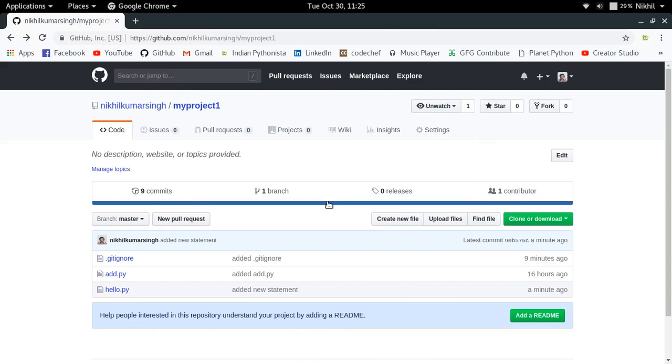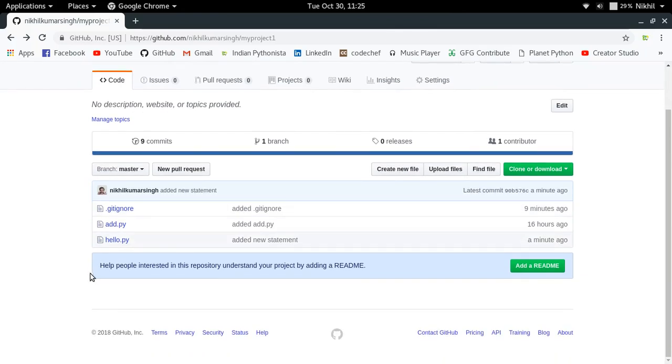By now, you must have seen this interesting thing here, which is saying that help people interested in this repo understand your project by adding a README, right? So a README is a simple file which gives a brief description of your project. So here it is telling me to add a README. So let us try to see what happens if I just click here and add a README.